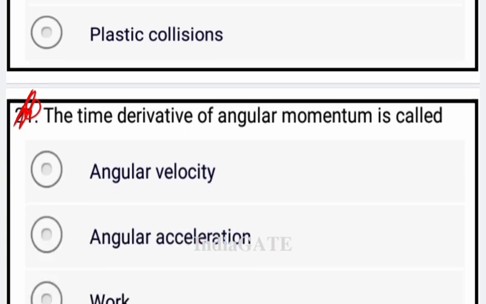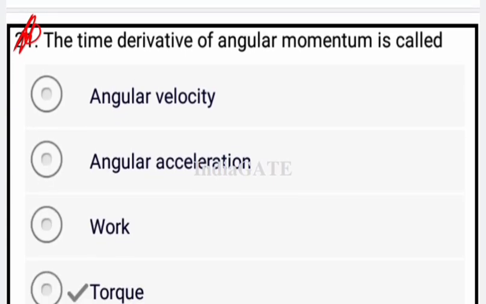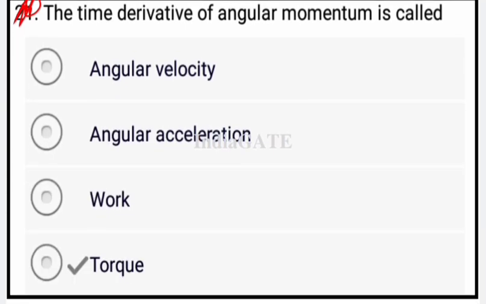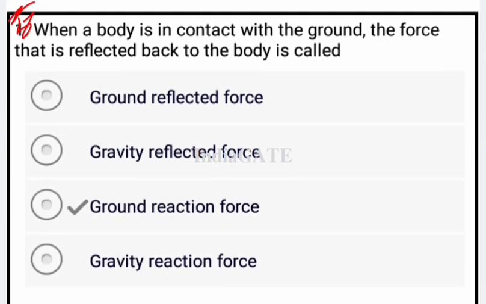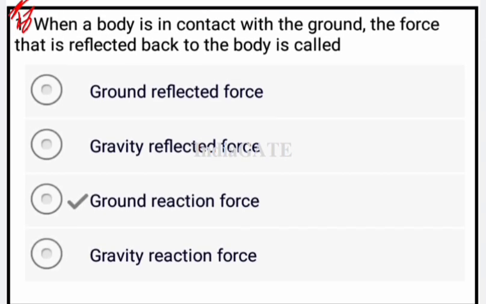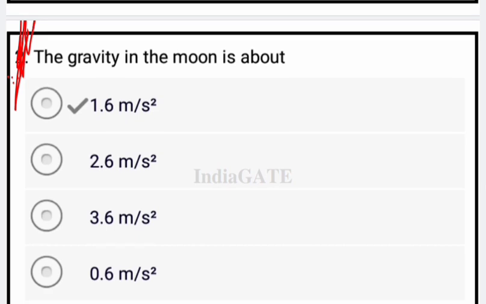Now come to the next question. The time derivative of angular momentum is called the torque. So torque is the correct answer. Now next question is, when a body is in contact with the ground, the force that is reflected back to the body is known as the ground reaction force. That is called ground reaction force. So it is your correct answer. Now come to the next question.